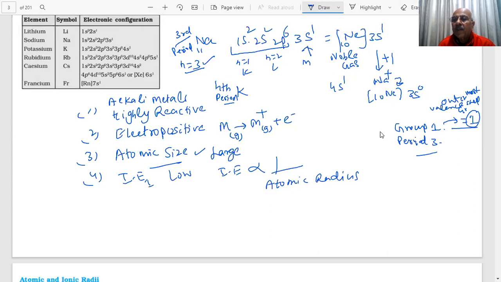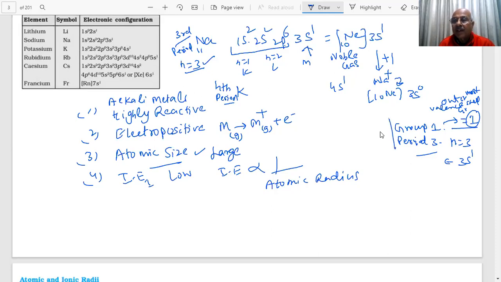Right? And period 3 means the last shell is n equal to 3. So it has to be 1 electron. Where will that 1 electron go in group 1? Only 1 electron you have to put in n equal to 3, so that has to be in 3s1. And then I fill up the inner shells. Clear?